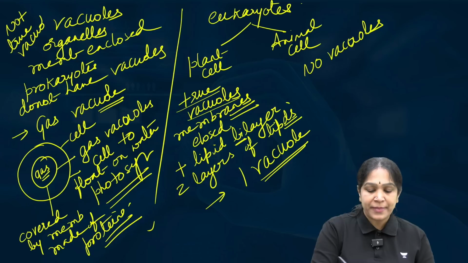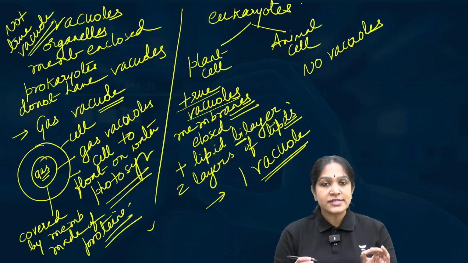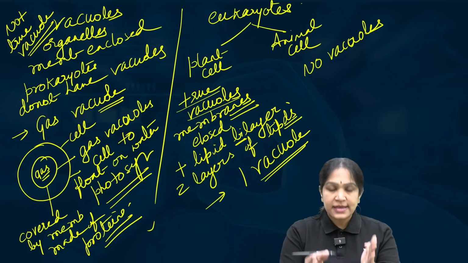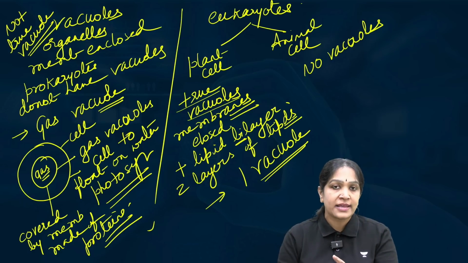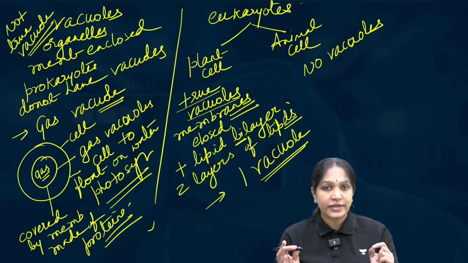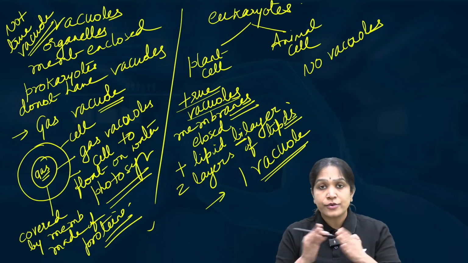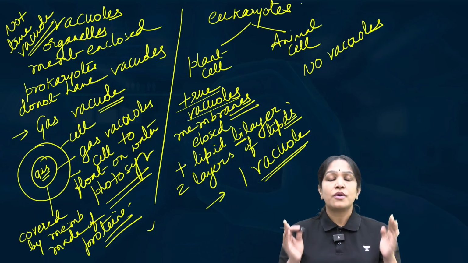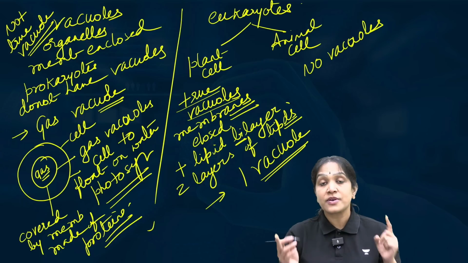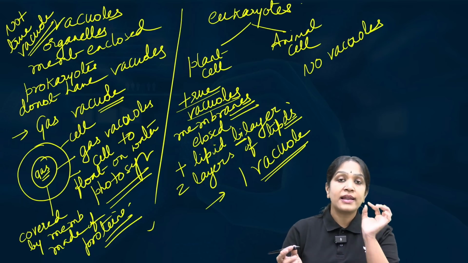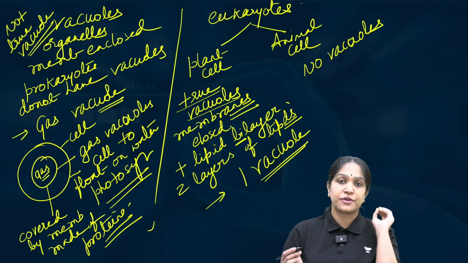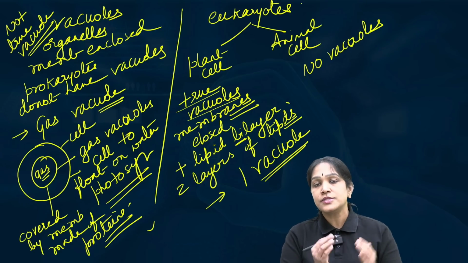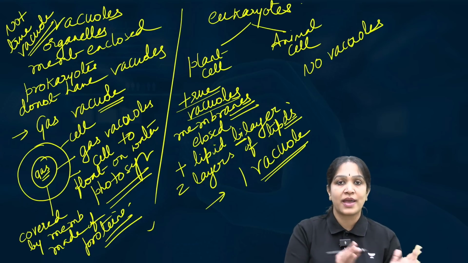So, to summarize, do prokaryotes have a vacuole? Yes. Gas filled vacuoles to make the photosynthetic bacteria float onto the water. But are they true vacuoles? No. Why not? Because they are not covered by a lipid bilayer membrane, a membrane made up of 2 layers of lipid. Therefore these are pseudo vacuoles, false vacuoles.